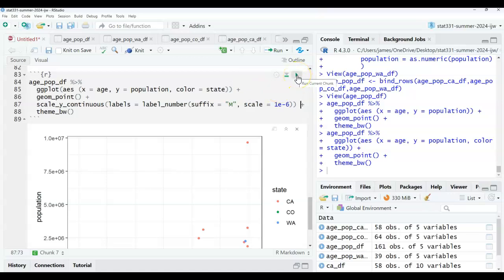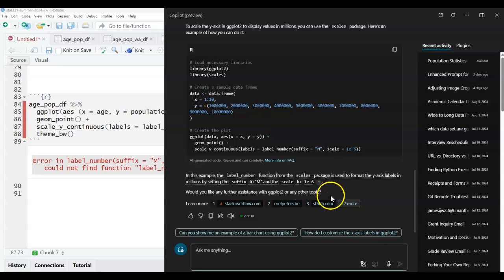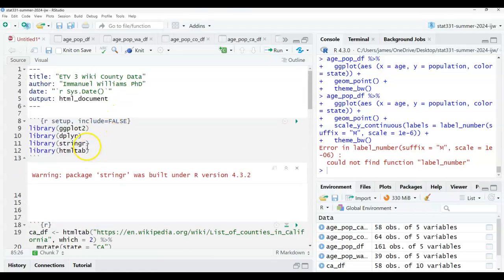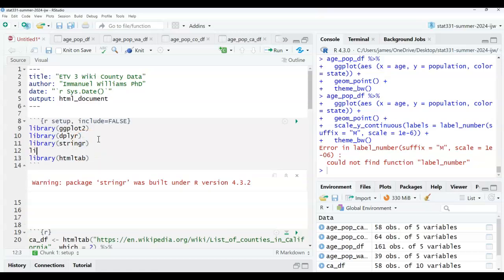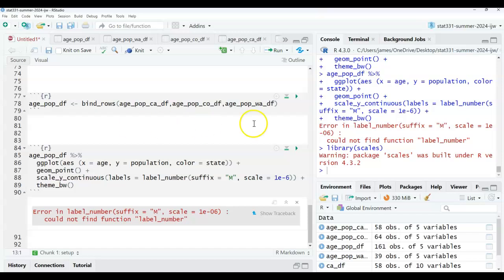Oh well, this is going to provide the M. That's all. Because I need to have library scales. Another library to install is scales. Okay, so boom, that's what they have. My apologies for not doing that. But yeah, I'm happy that I showed you that. Sometimes I legitimately use ChatGPT because I forgot. I know what I want, but I forget the syntax. So now this should work.